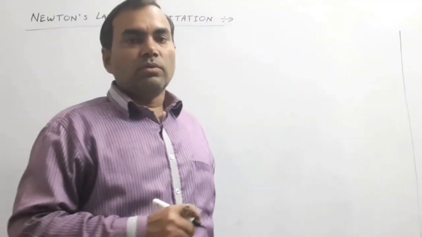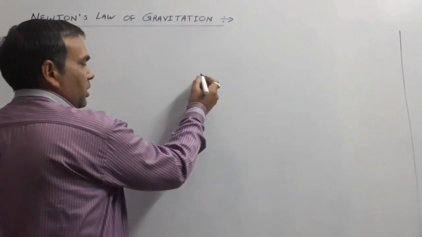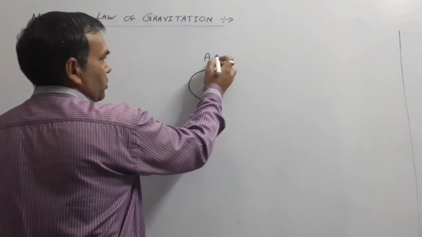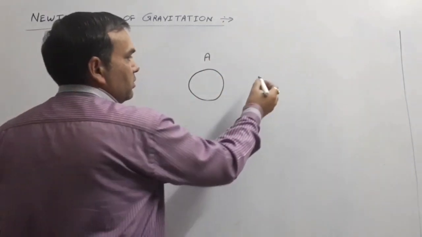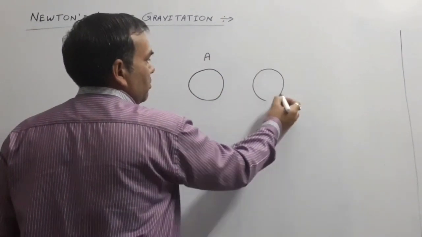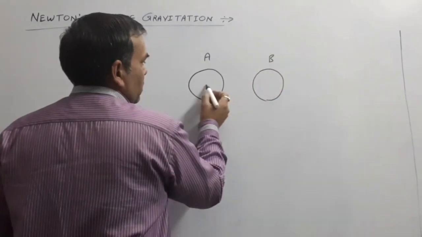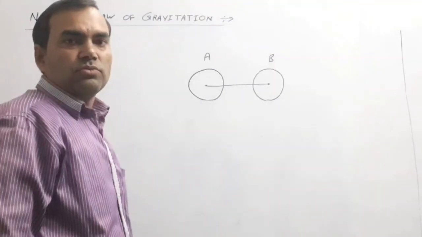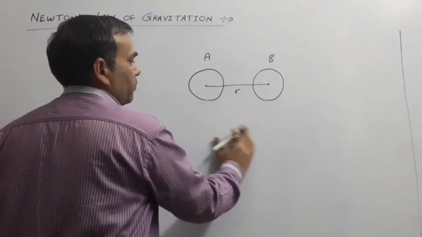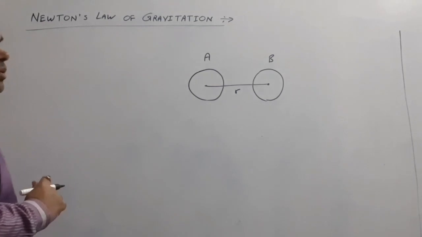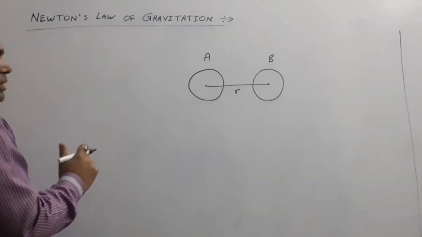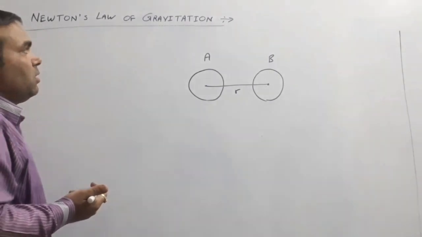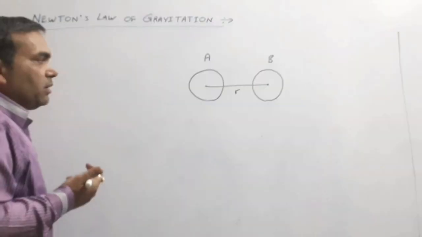According to this law, if we consider two bodies, suppose this is body A and this is another body B, and both bodies have a center-to-center distance r, then both bodies attract each other by a force. This force is known as the force of gravitation, and this force is always